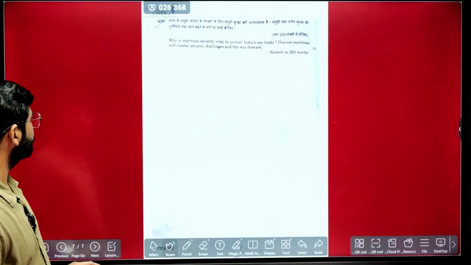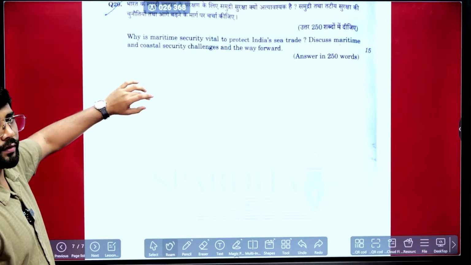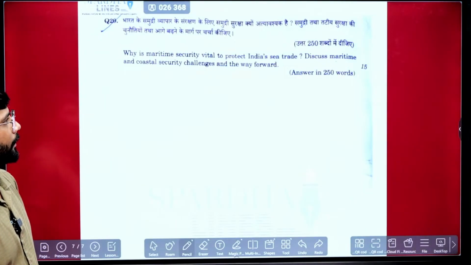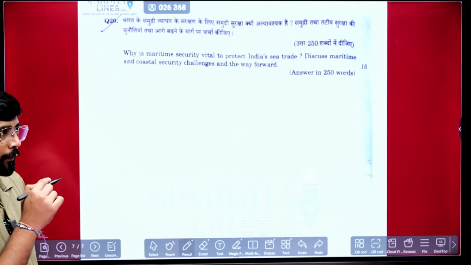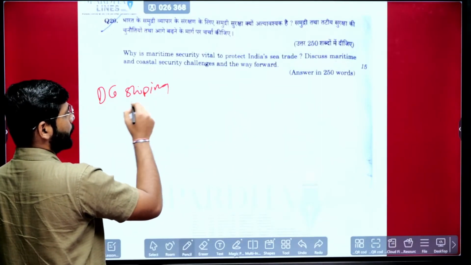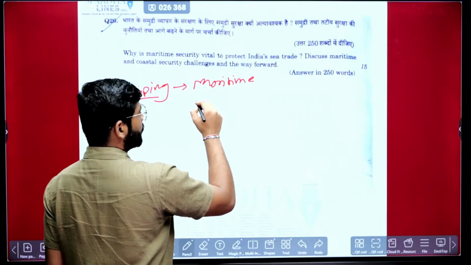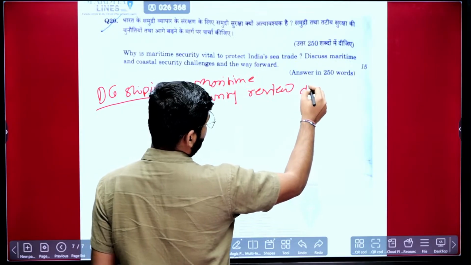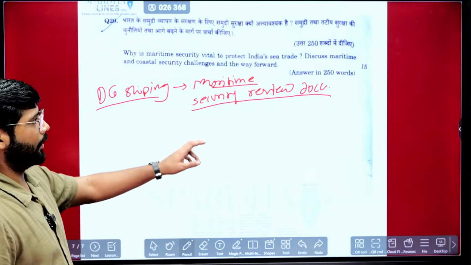Then the next question, which I was referring to, is about whatever initiative is taken by the various organizations that is coming into news. It is about maritime security: vital to protect India's sea trade, discuss the maritime and coastal security challenges and the way forward. In July only, the Director General of Shipping, this particular office, brought out one maritime security review document. Okay, so this came in July.